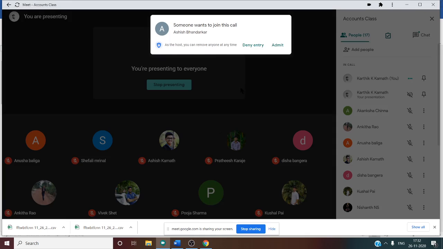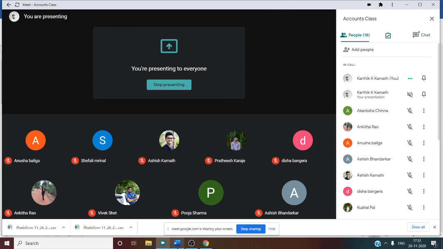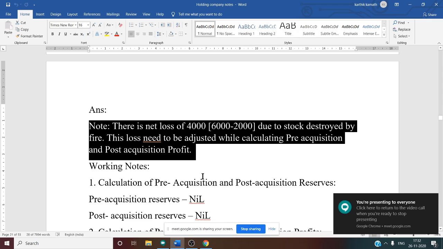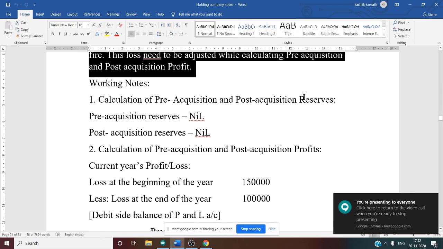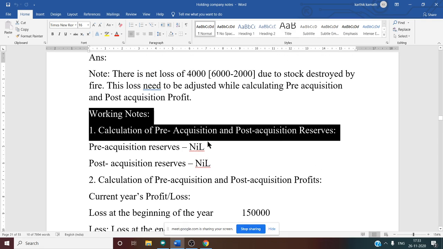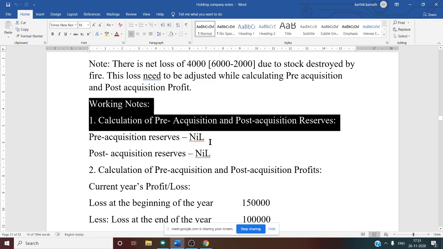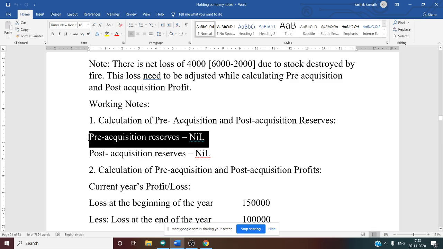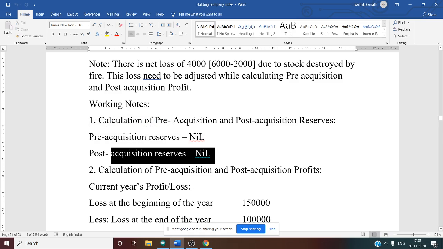After this, what do we have to do? One by one, we have to see the working notes now. Working note number one is nothing but the calculation of pre-acquisition and post-acquisition reserve. If you see the problem, there is no reserve given under the subsidiary company. That is why the pre-acquisition reserve is nil, and the post-acquisition reserve is also nil. So now this first working note is over. Even if they don't give it, you have to write this working note. You have to show that the pre-acquisition and post-acquisition reserve is nil.